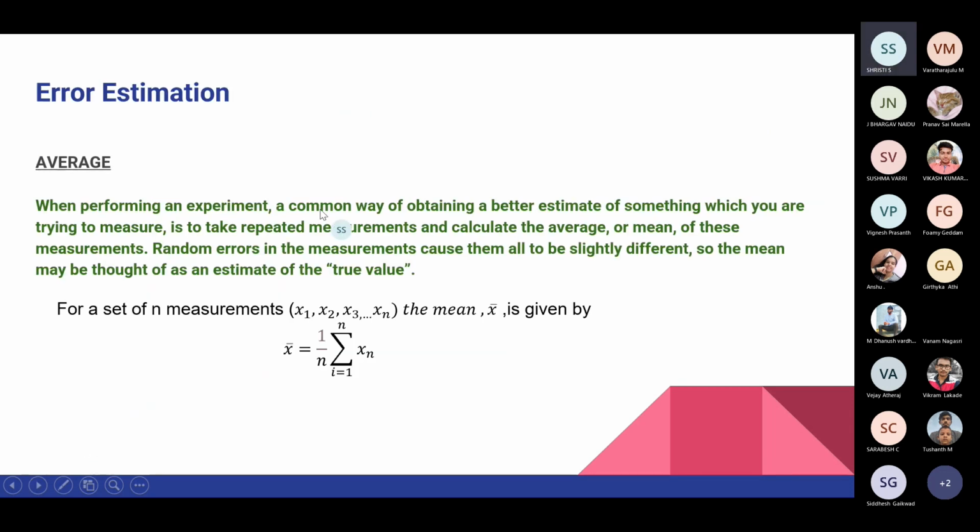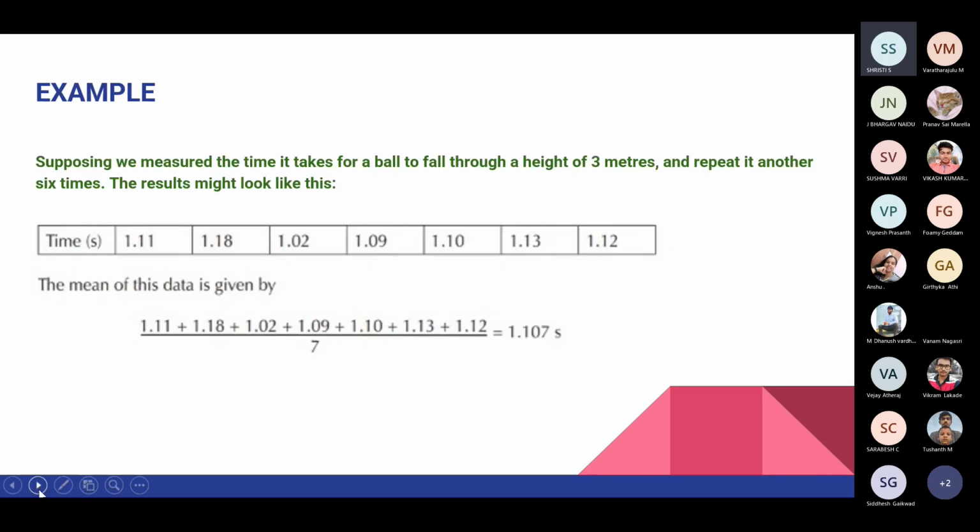Now here comes the important part, that is the error estimation. So why do we need to do the error estimation? This is done so that we get a better result, so that our results are more accurate. The common way is by how we take the values. Usually we perform a set of experiments repeatedly and we take their average. Suppose we have n number of values, so it is x1 plus x2 and so on. We take different readings and divide by the total number of readings, so we get the average of the readings.